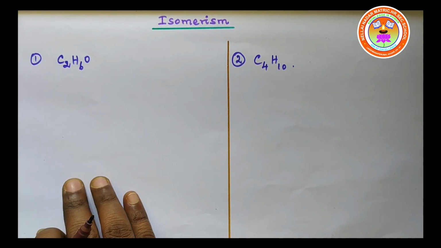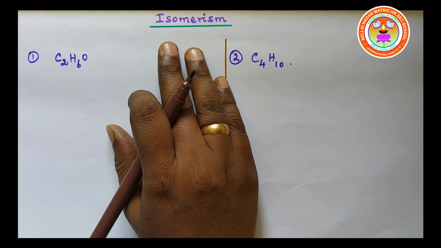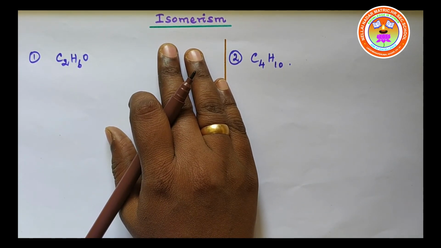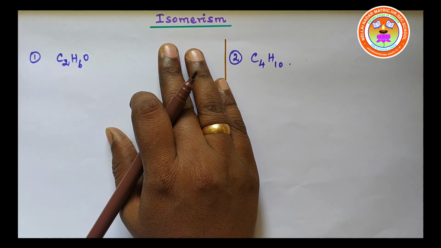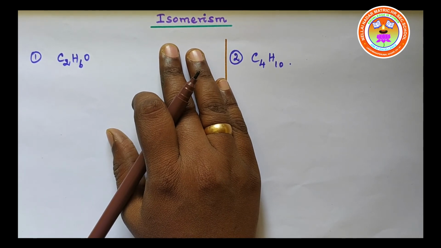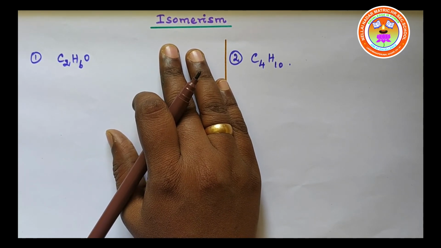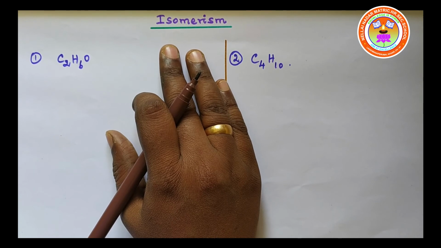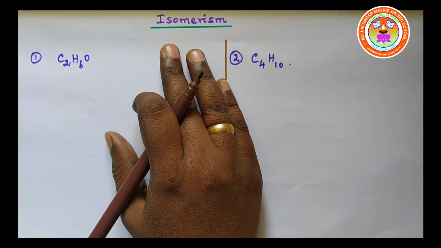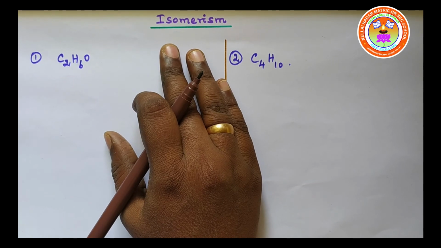We are going to learn isomerism. Isomerism is a phenomenon in which organic compounds have the same molecular formula but different structural formulae, or different arrangement of atoms. The compounds which exhibit isomerism are called isomers. Isomers have different physical and chemical properties, but they have the same molecular formula.